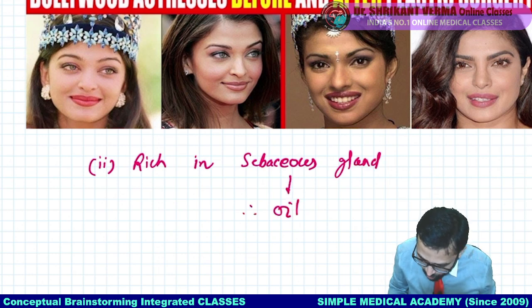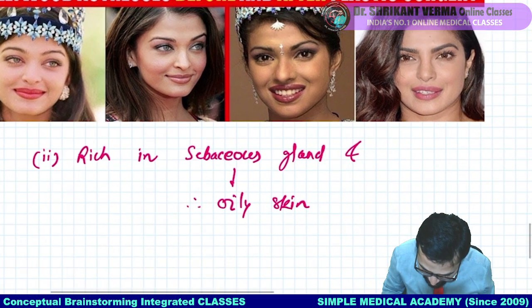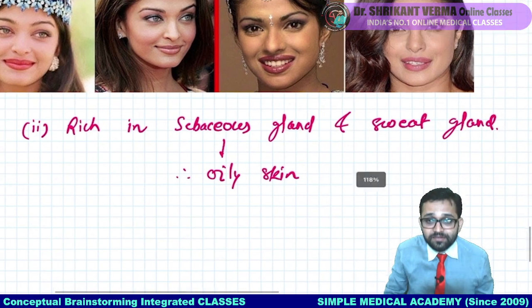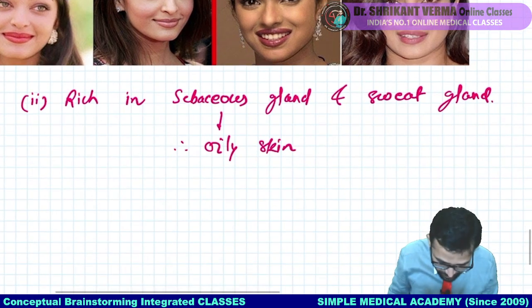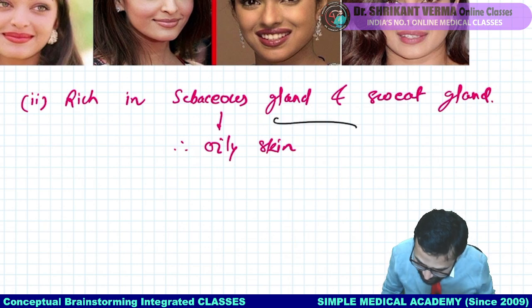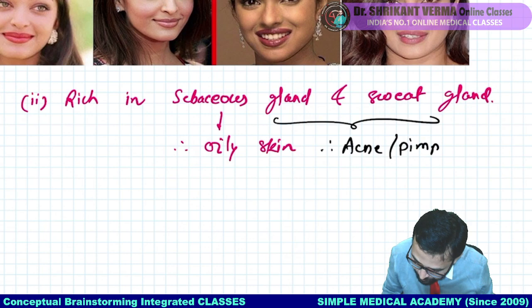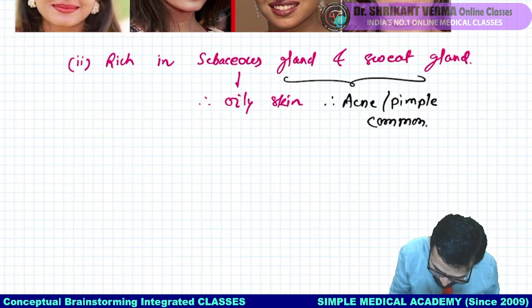So we always say our skin is oily, as well as you will see excessive sweat glands. That's why skin is very wet whenever we are working. Now because here there are sebaceous glands and sweat glands, acne or pimples are common. So this is another clinical point.